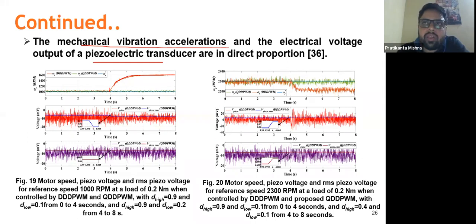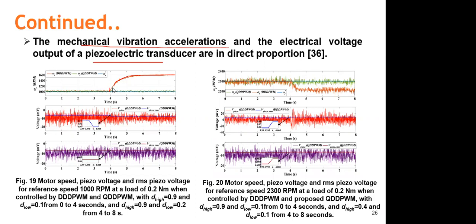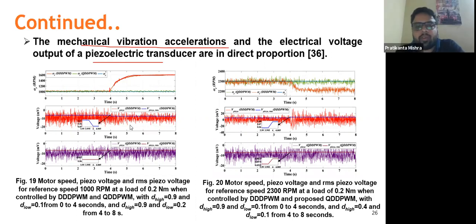So when the duty ratio is not varying, like it is not going from D high to D low or D low to D high again, obviously the speed ripple will reduce and the torque ripple will reduce, because it is just supplying the D low value now. Since D is not varying, the ripple is okay. Yeah, you won't be finding that much ripple over there.